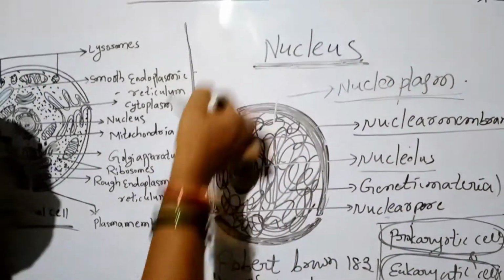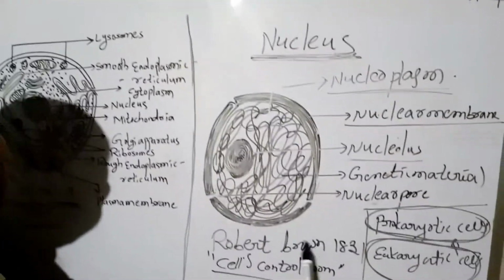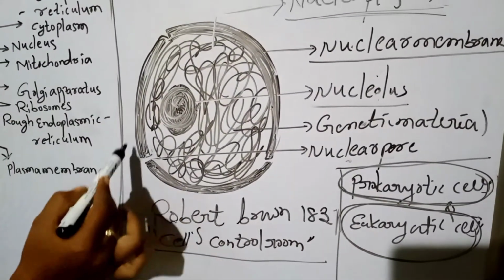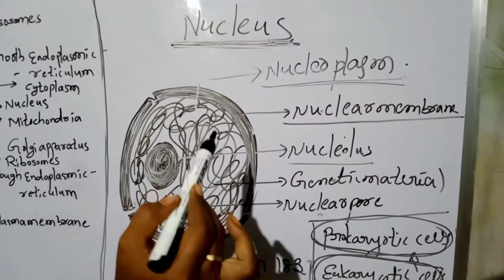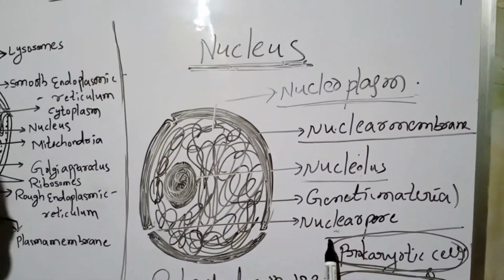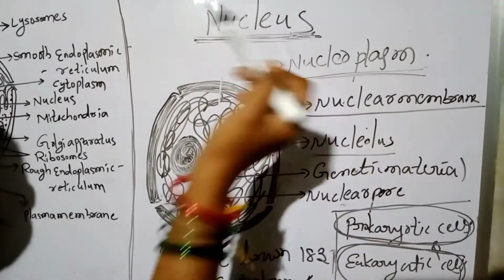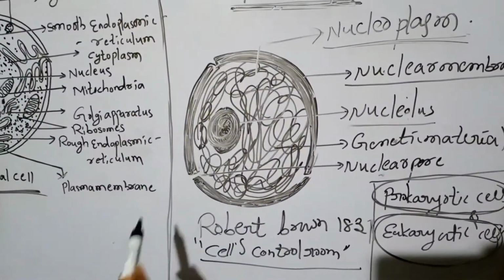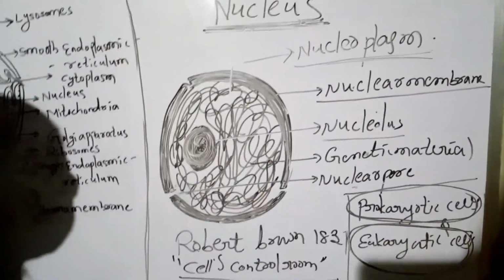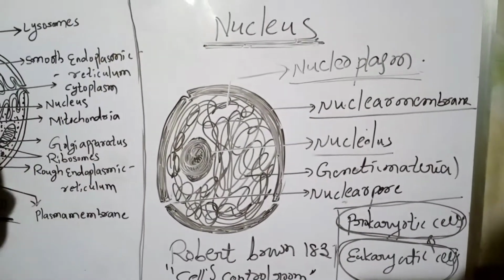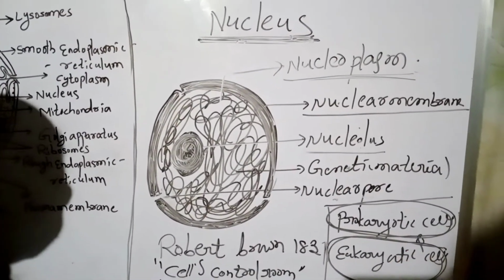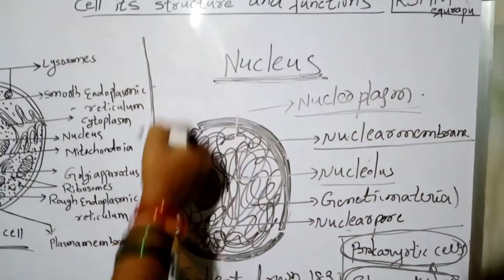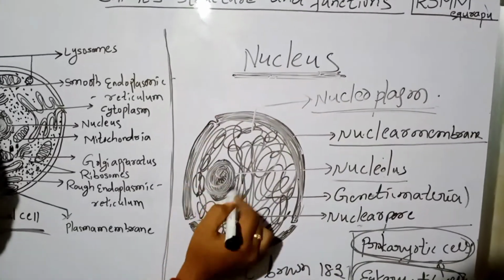This is about nucleus. So who named this? Robert Brown named this in 1831, and we can call it a cell's control room. It contains nucleolus, genetic material, nuclear pore and nuclear membrane, and almost all genetic information is present in this nucleus. Depending on this nucleus, cells can be divided into two types: prokaryotic cells, for example bacteria, and eukaryotic cells, plants, animals, and fungi. Okay, this is the information about nucleus. What is this? Nucleus.